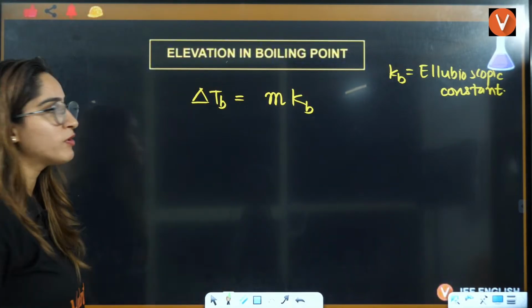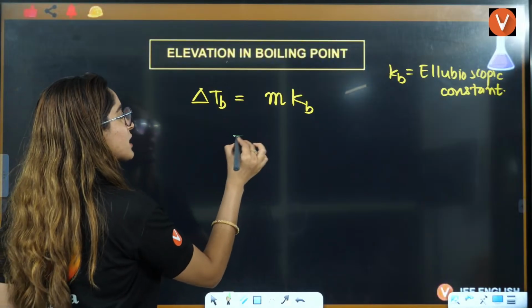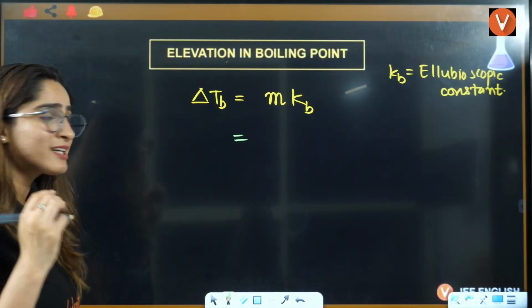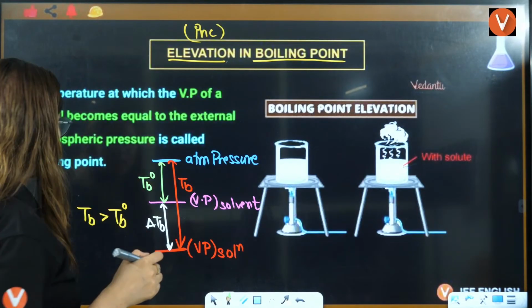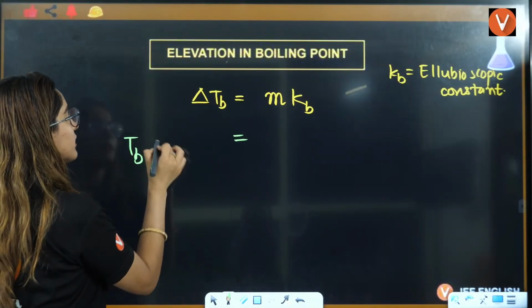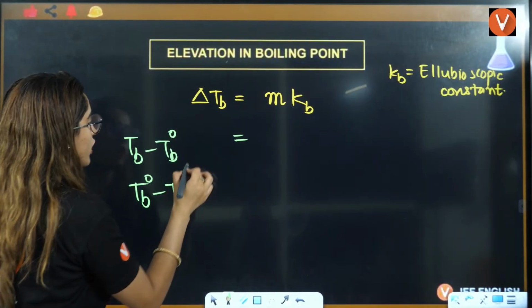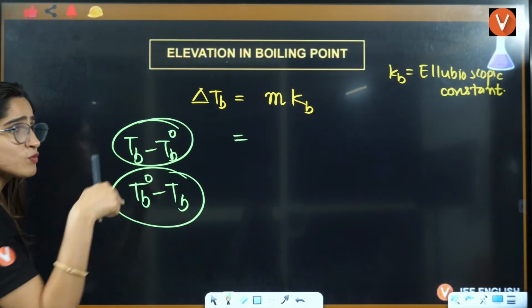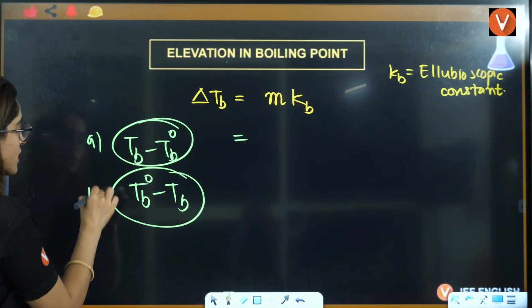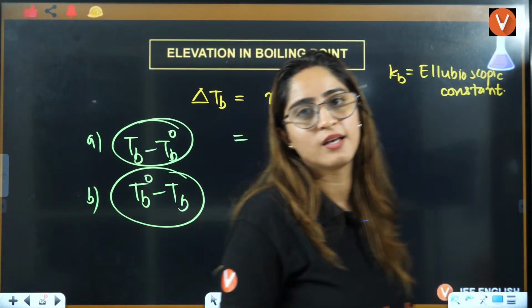Now let's form the formula. Now, Mita, tell me what is delta TB. First you tell me, delta TB is TB minus TB naught or TB naught minus TB? What will be delta TB? This is a confusing part that I have seen in students. They get confused in this thing.